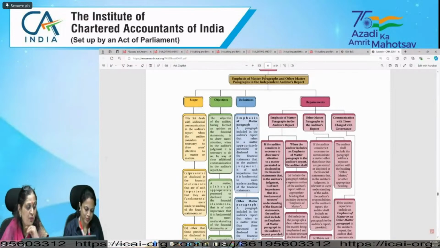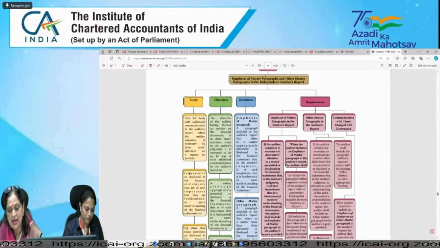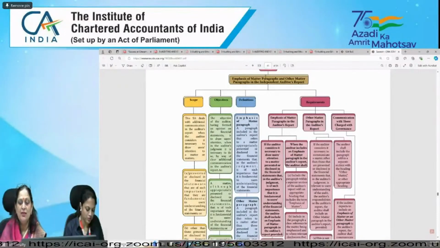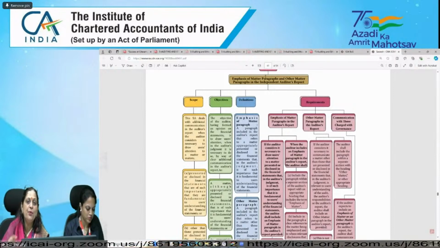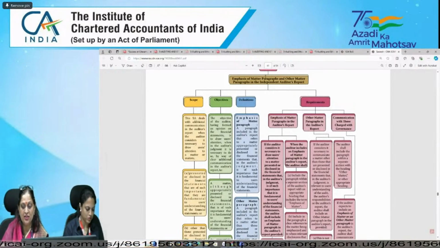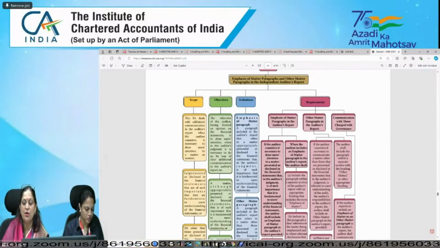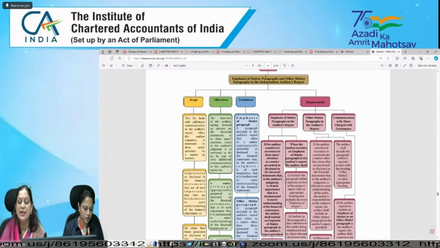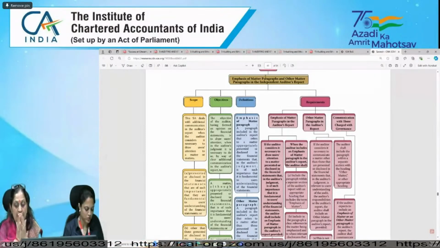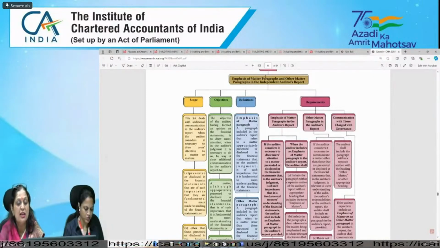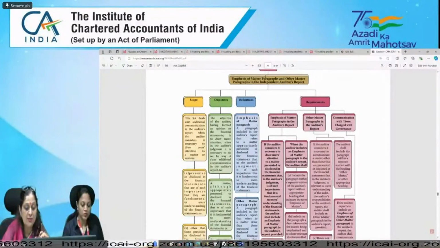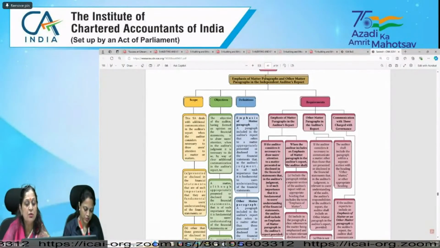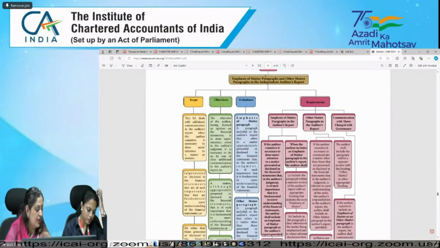So emphasis of matter paragraph, आपने एकदम सही बताया कि emphasis of matter paragraph जो है वो ऑडिटर की रिपोर्ट में होता है. That refers to a matter appropriately disclosed in the financial statement that in auditor's judgment is of such importance that it is fundamental to users understanding of the financial statement. इसका मतलब जो ऑडिटर है उसको लगता है कि जो यूजर है फाइनेंशियल स्टेटमेंट के, जो यूजर्स हैं उनको इसे समझने के लिए बहुत जरूरी है कि उनको ये इंफॉर्मेशन शेयर की जाए, है ना.